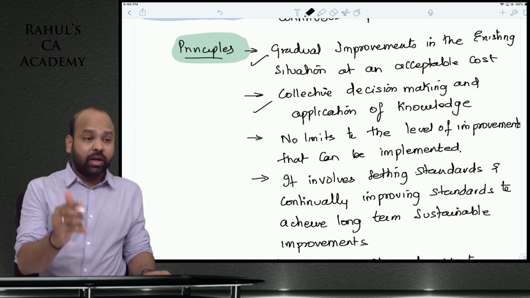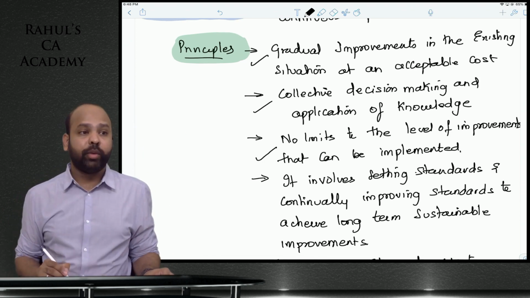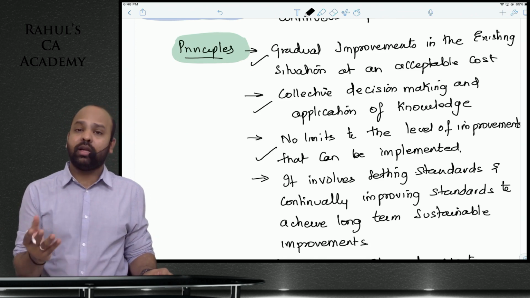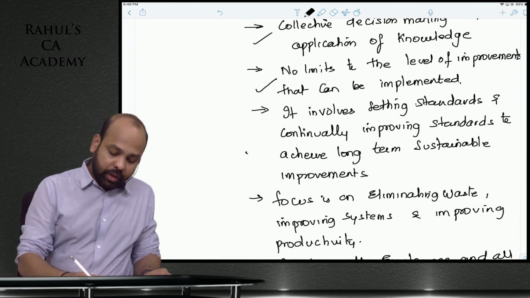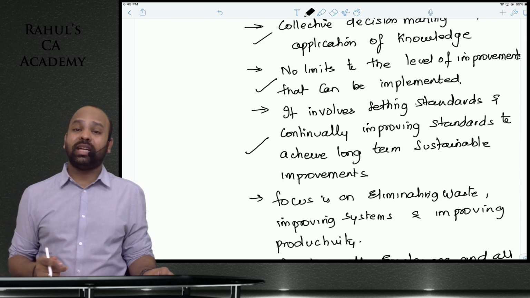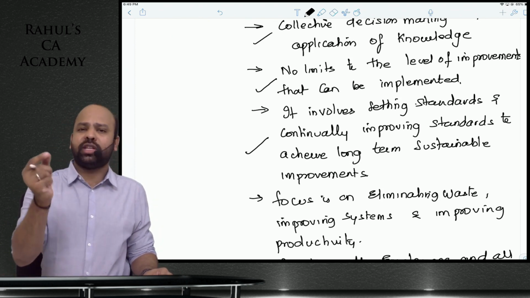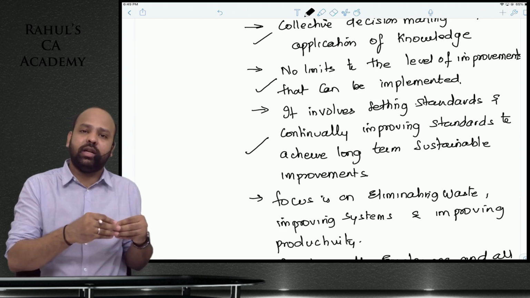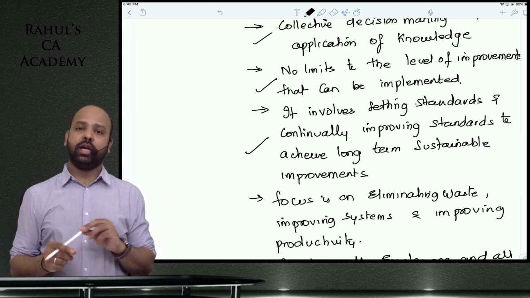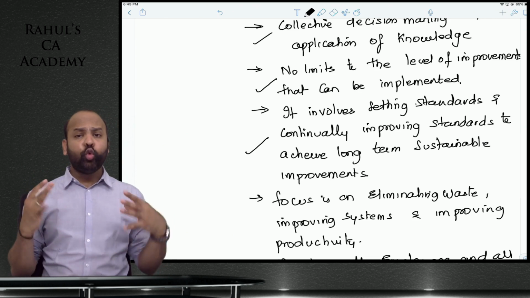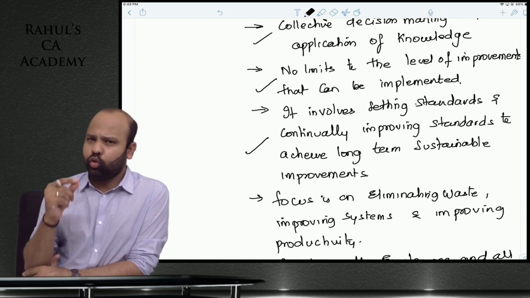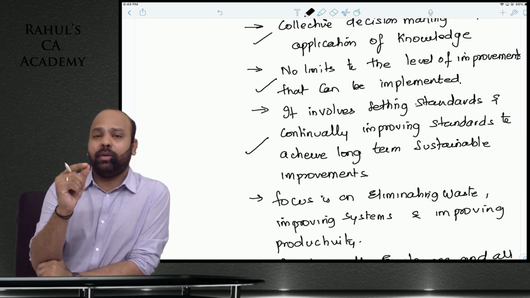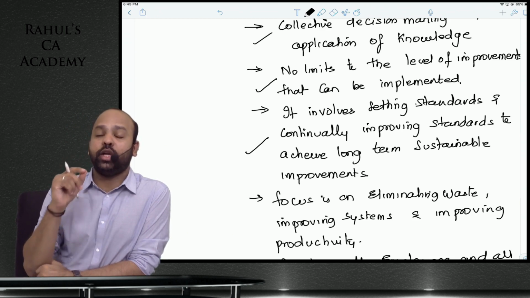There is never any limit, guys, to the amount of improvement that can be achieved. That is what I told you, beta, that there's always a scope for improvement. It involves setting standards and continuously improving those standards. It is not just about ensuring that the actuals are aligned with the standards. Keep questioning your standards. It's like this, beta. You want to study for 14 hours a day, so you set a target of 8 hours. Next day you do it for 8 hours 15 minutes, next day you do it for 8 hours 30 minutes.